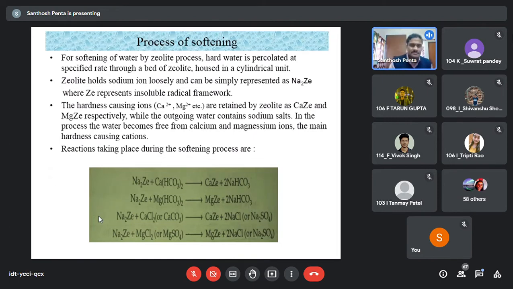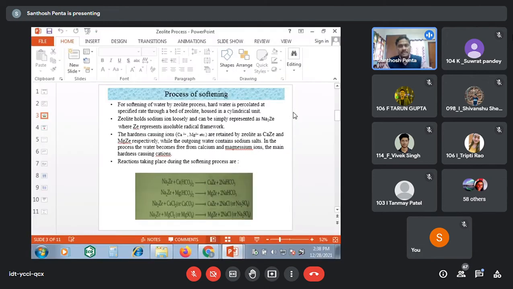See, once again I am saying, see here what the chemistry is. Here we are representing the zeolites as Na2Ze. Why Na2Ze? That means sodium zeolites. Hydrated sodium aluminosilicates are zeolites. So here sodium zeolite is there.